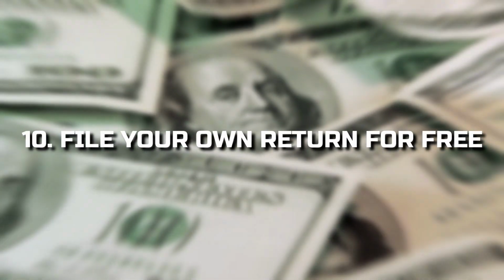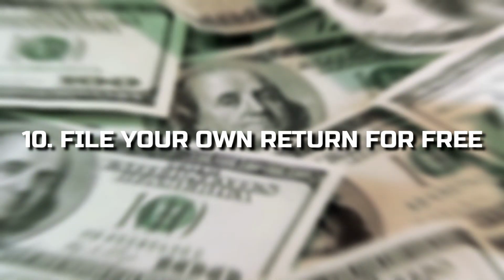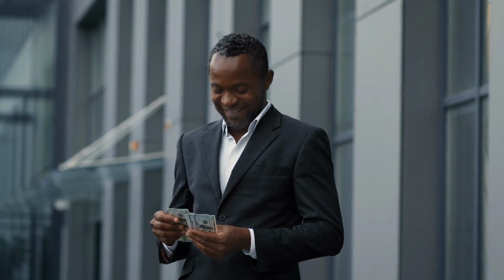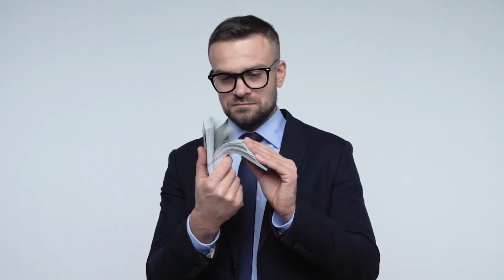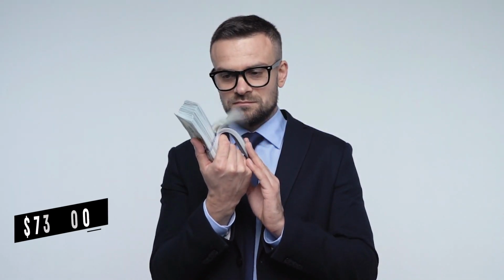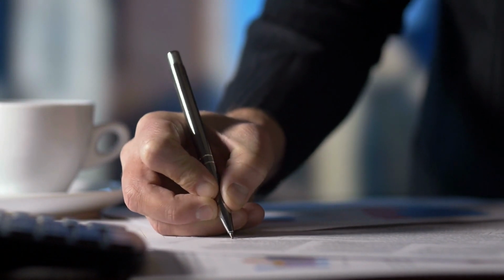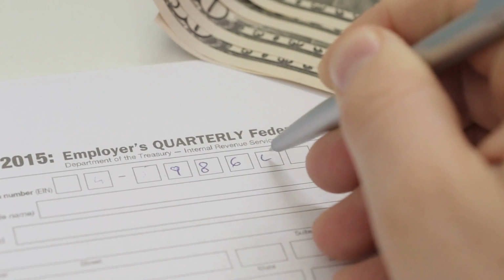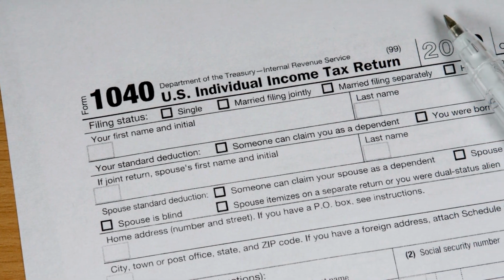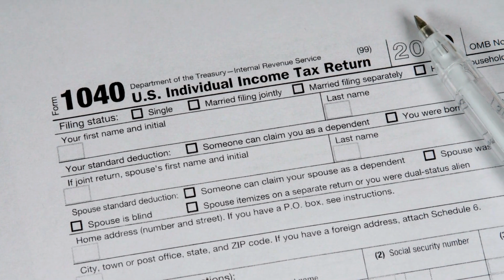10. File your own return for free. If you're up for a challenge and feel comfortable doing your own return, you can do so online. If your annual gross income is $73,000 or less, you may be eligible for free guided tax preparation, which does the math for you on an IRS partner site. If your income is greater than that, you can use the IRS's free fillable forms. This allows you to enter your information electronically onto a 1040 form, print it, and mail it.